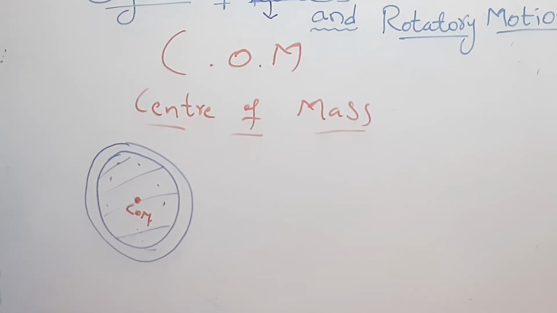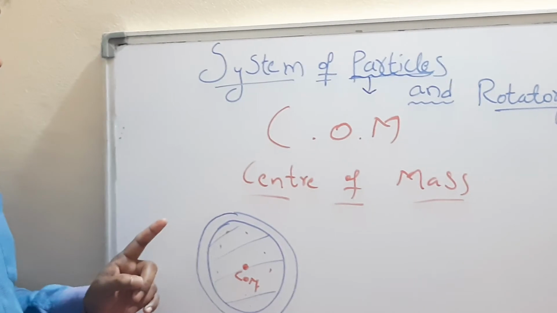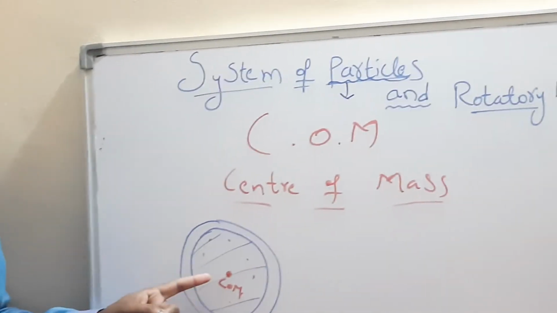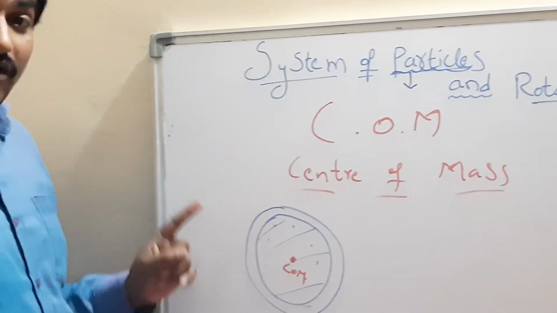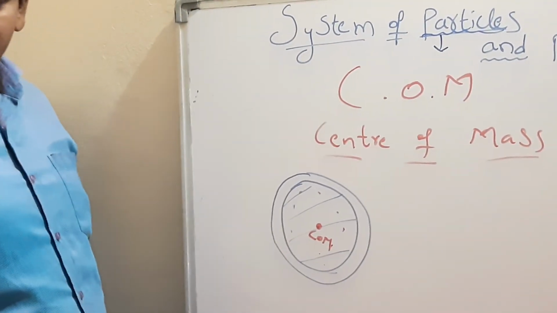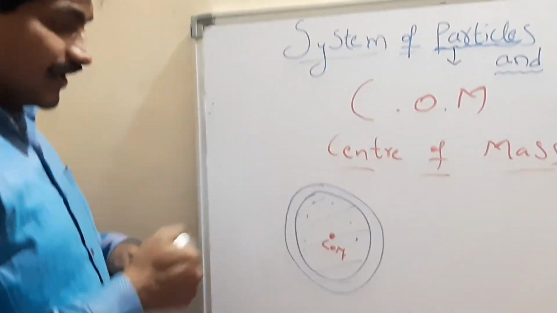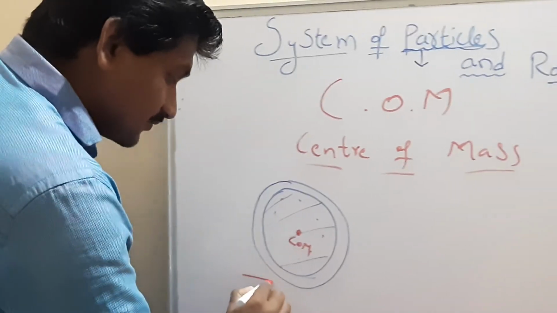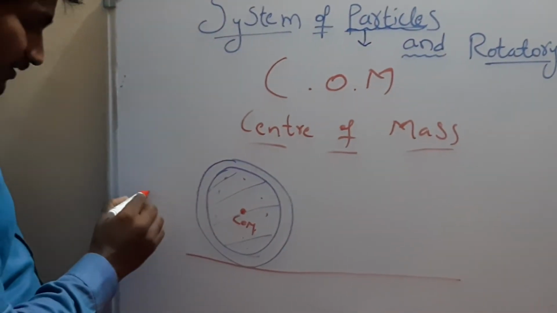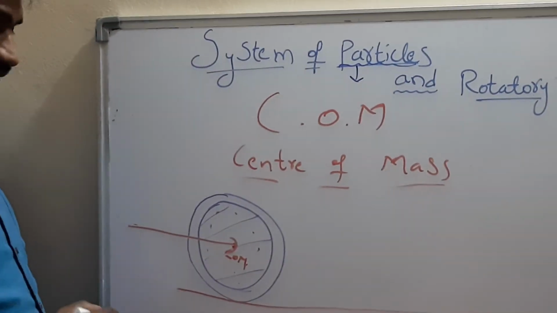Center of mass is defined as the point where the total mass of the system is concentrated, and it also describes the translatory motion of that object. How is that translatory motion? You will see here. Whenever this is on a surface and I exert force at this point, how will it move?